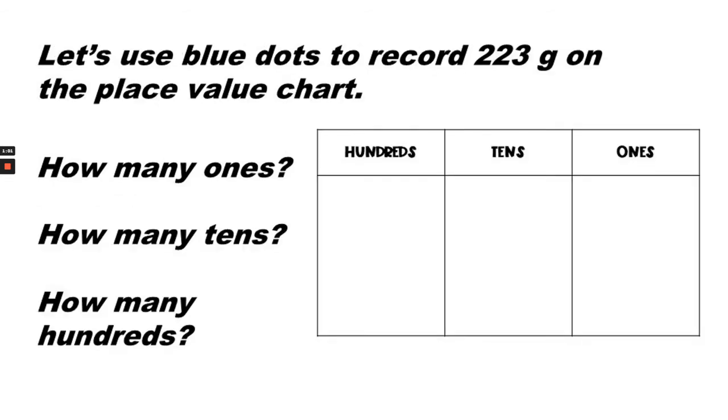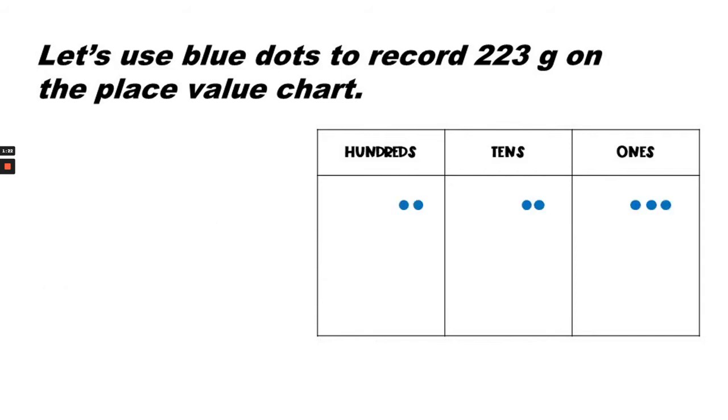We're going to use blue dots to record 223 grams on the place value chart. So looking at the number 223, how many ones are there in the ones place? How many tens are in the tens place? How many hundreds are in the hundreds place? There are 3 ones, 2 tens, and 2 hundreds.